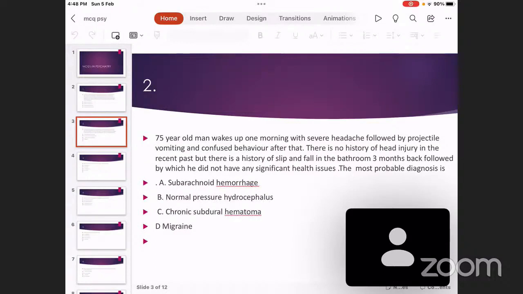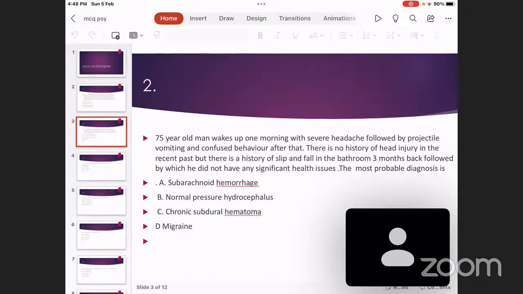And there can be another question regarding the prophylactic drugs in migraine. Prophylactic drugs or interval drugs. They are the drugs which are given to people with migraine to prevent the recurrence of migraine. Once an acute episode of migraine is settled down, there is a possibility that migraine may recur again. So the drugs which are given to prevent the recurrence of migraine are called prophylactic drugs or interval drugs.